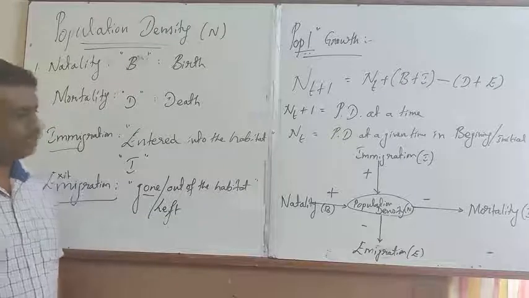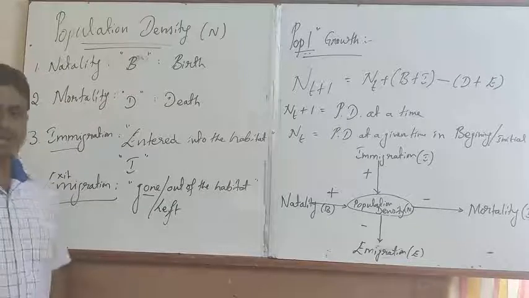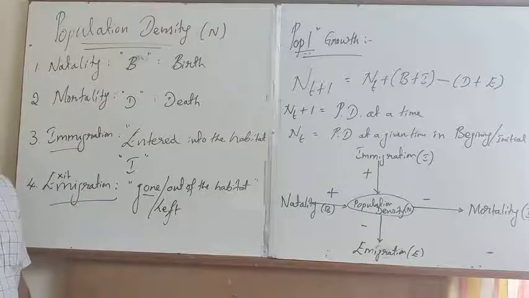This is a simple representation of the population density.